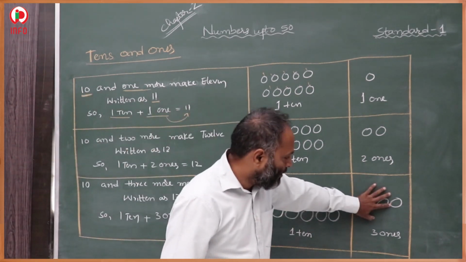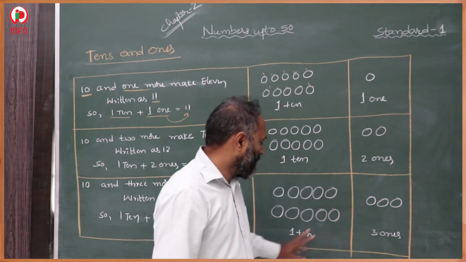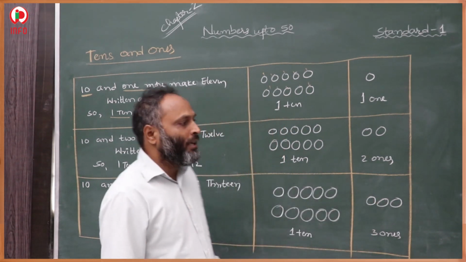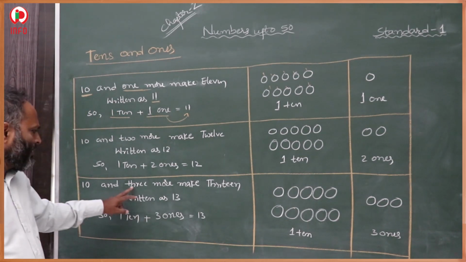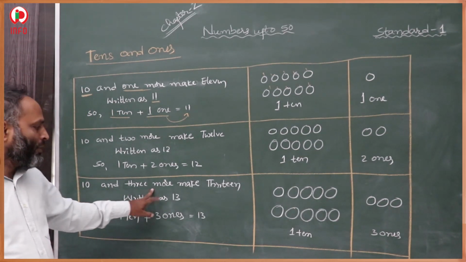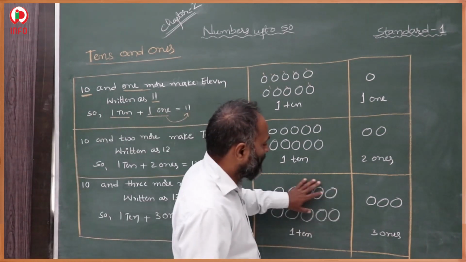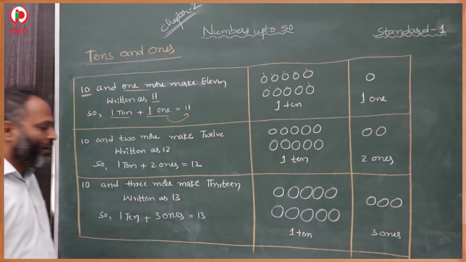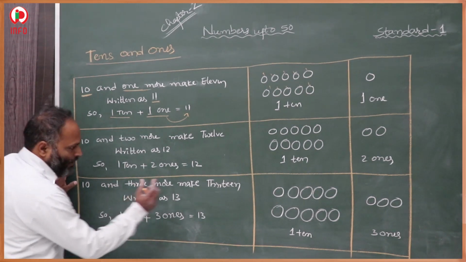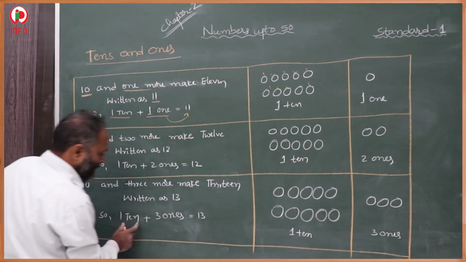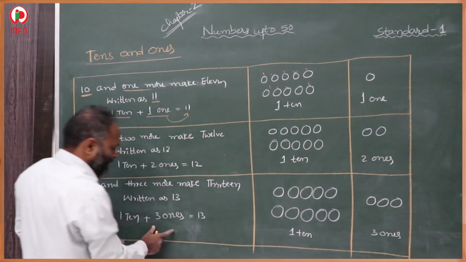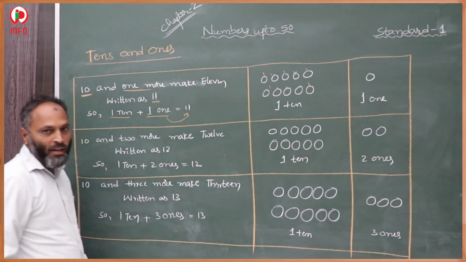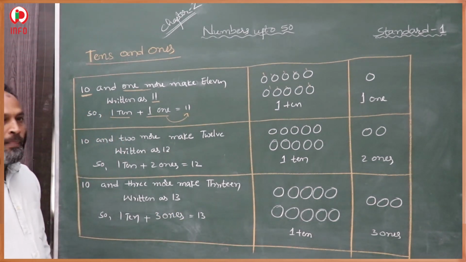In the same way, 10 and 3 more makes 13. How? This 10 is complete and this is 3 more. So it makes 13. It means 1 ten group is there and 3 ones were there. So if we add, then we make 13.